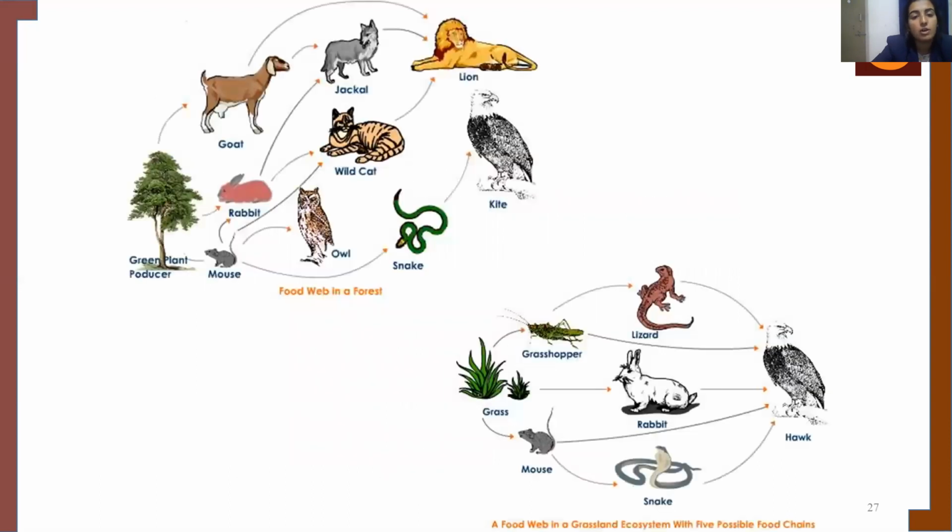This is an example of a food web. You can see how a single organism is eaten by a number of other organisms, and many other organisms are eaten by a single organism, which is seen at different trophic levels. So there is an interlink between the food chains, and the connected or interlinked network of food chains forms the food web. It is very evident from these two figures.